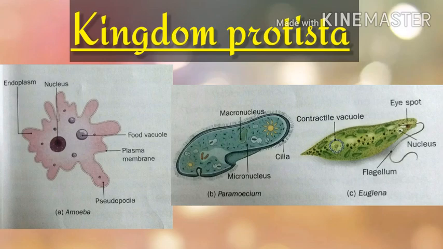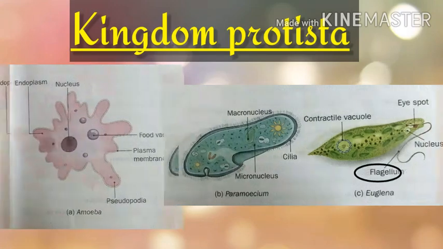One of the differences, they move in different ways. The organism amoeba moves with the help of pseudopodia. Pseudopodia are finger-like projections of its cytoplasm. Paramecium move with the help of cilia, which are hair-like structures found scattered all over its body, while euglena has a whip-like structure called flagellum for their movement.